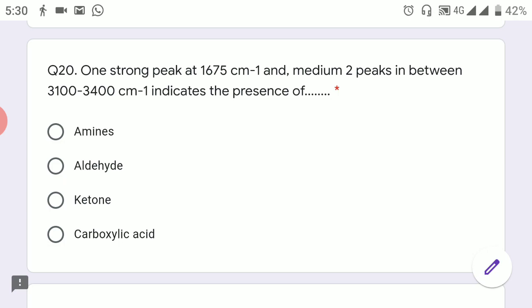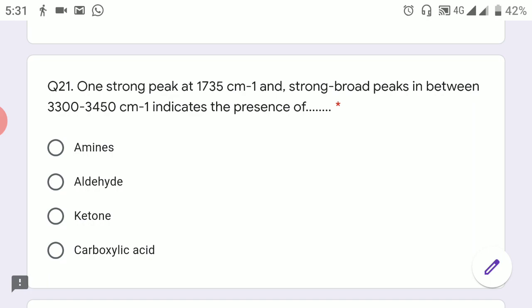so these are definitely of the NH stretching, so the answer is definitely here the amines, because aldehyde, ketones and acid, they will have the carbonyl band at more than 1700 centimeter inverse. So you can clearly say that it is an amine, because you can also see the two medium peaks. So this is a peculiar feature of amines.